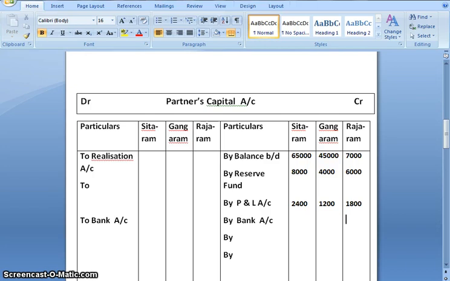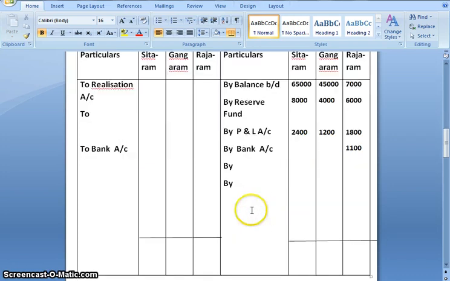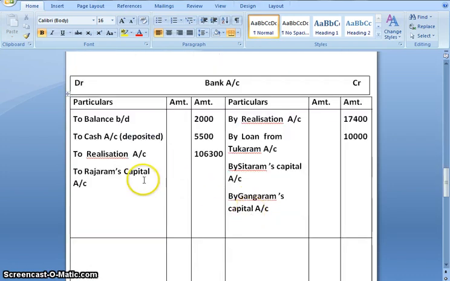So here I would write in Rajaram's account 1,100, and second effect would be in bank account to Rajaram's capital account 1,100. This is the amount which can be recovered from the partner who is insolvent.